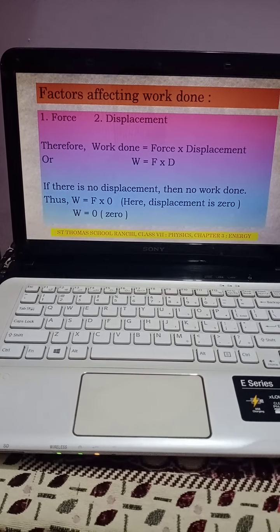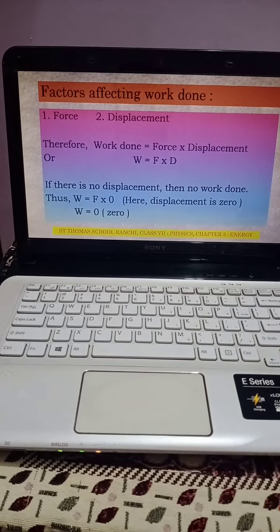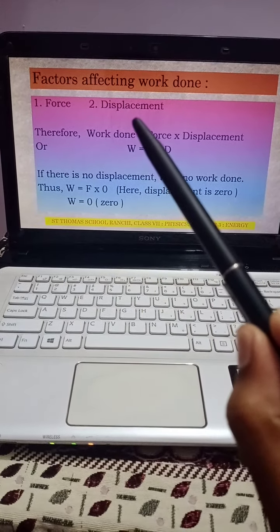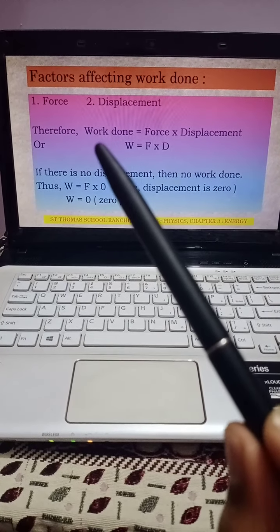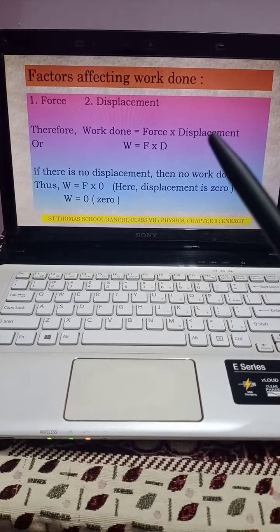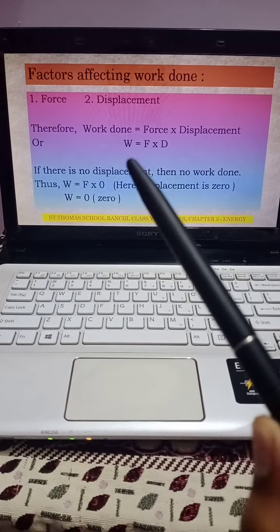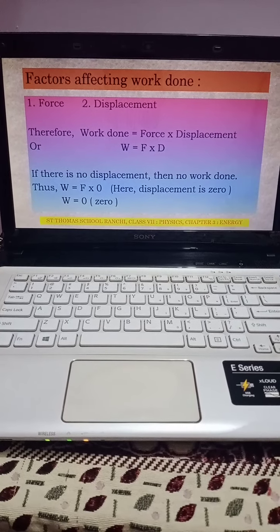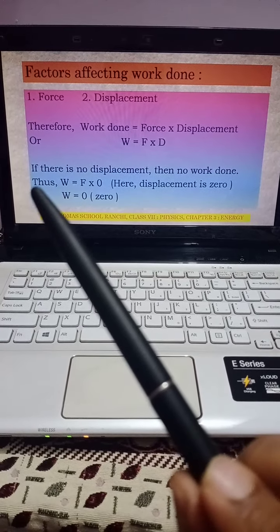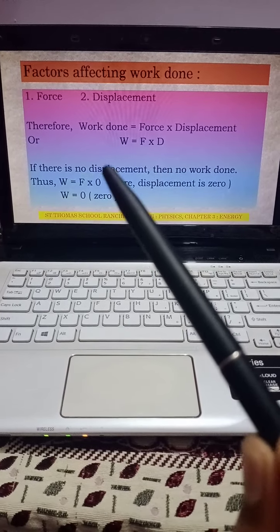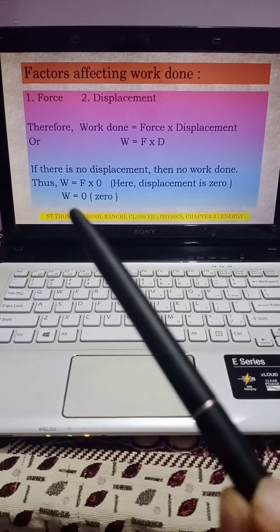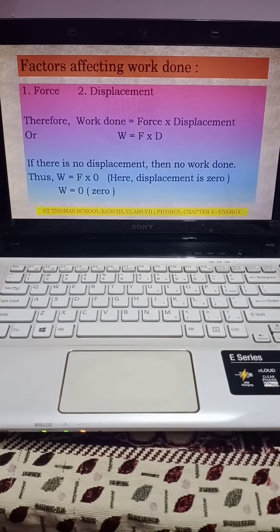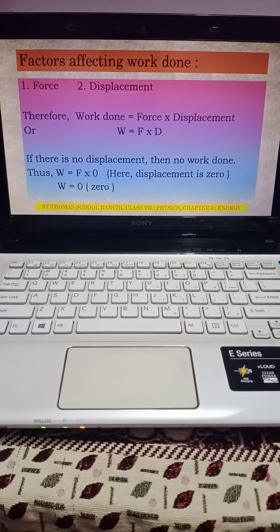Next, we are going to see what are the factors which determine the work done. Here you understand that we have two factors. One is the force, the second one is the displacement, and we find work done with the help of the formula force into displacement, or in short, W is equal to F into D. And as in the last example, we said that if there is no displacement, meaning this displacement becomes 0, then work done also becomes 0.